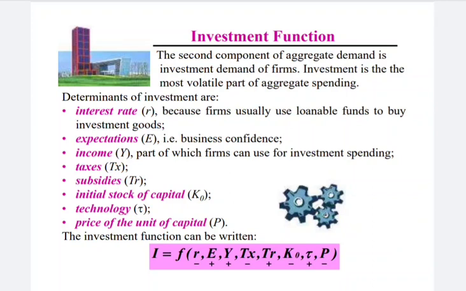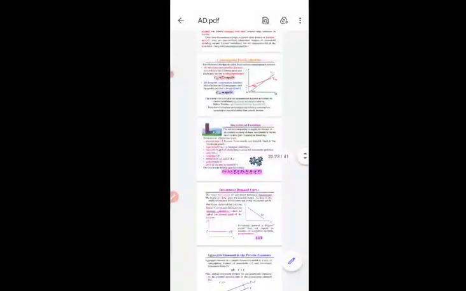Before going to study the investment function, we study what investment is. Basically, investment is the addition to the stock of capital. What is capital? Capital is a factor of production that is used by humans to produce goods and services. Capital can be defined as all those man-made factors of production that are used to produce goods and services.